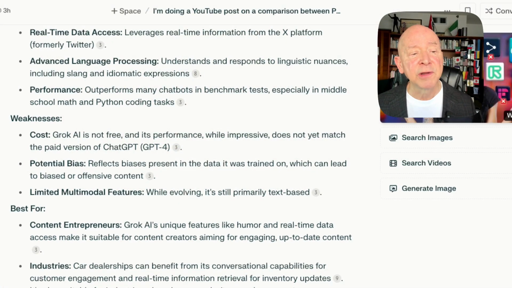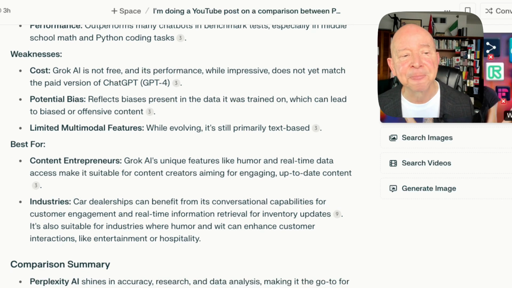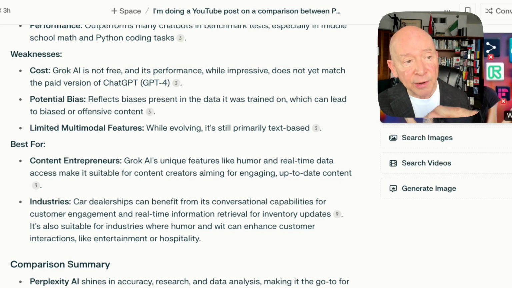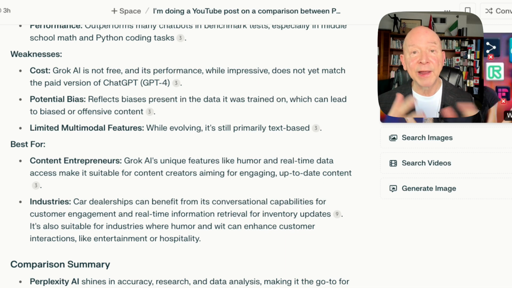For the weaknesses, though, the cost, okay, it's not free. Well, actually, notice this information here. It says it's not free. I know that as of a few days ago, it really is. So here we're catching Perplexity not quite up to speed on this. This is something that was true just recently.